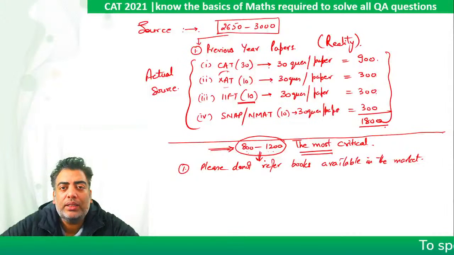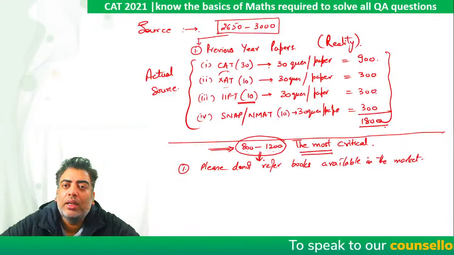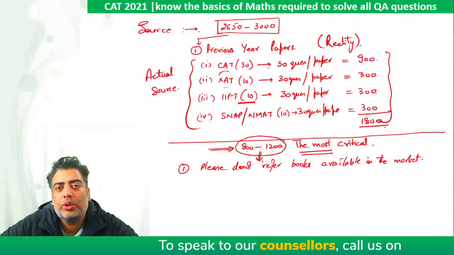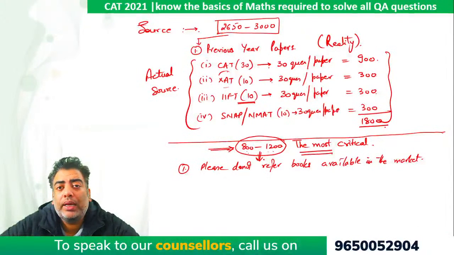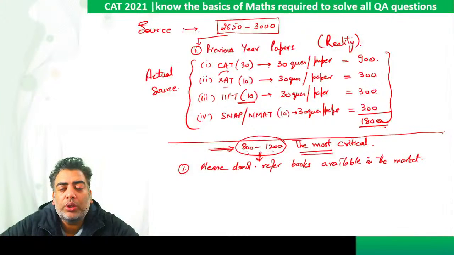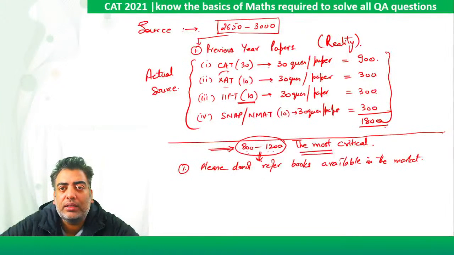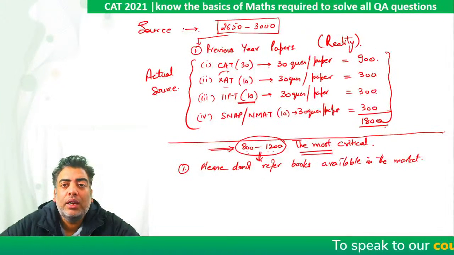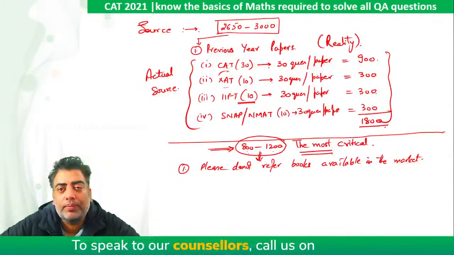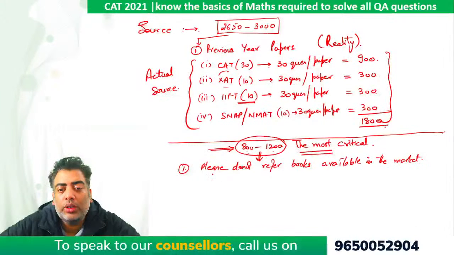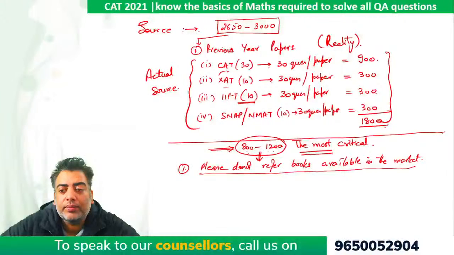A book that was written 10-15 years back, the very same book is being sold in the market, right? Without bringing in any change required for the coming exams. So they are a sort of static books, nothing has changed. But the examination was not the same, is not the same, and will not be the same. So please do not refer to any books available in the market.